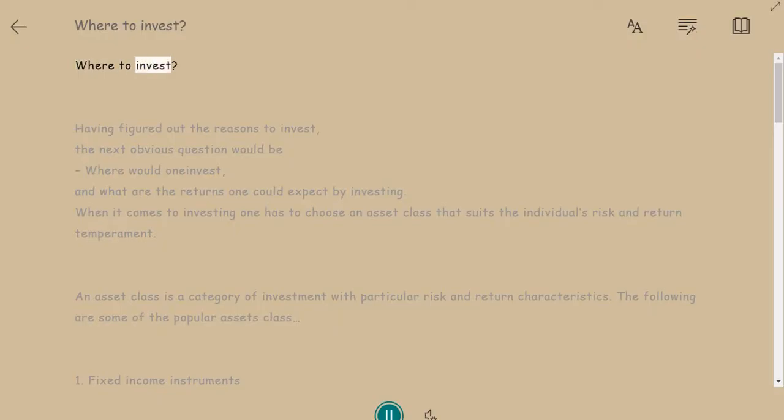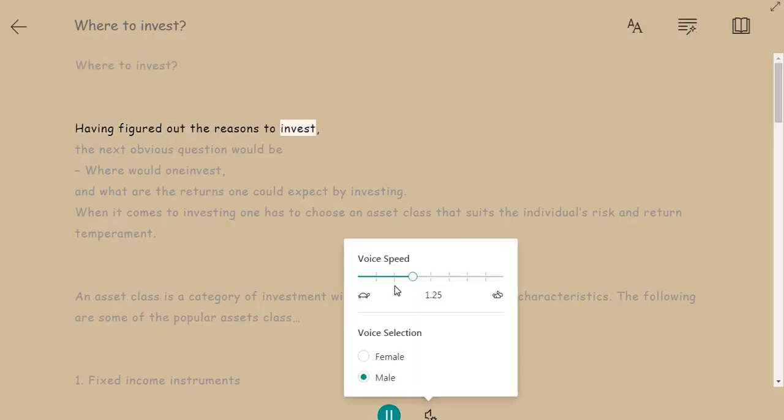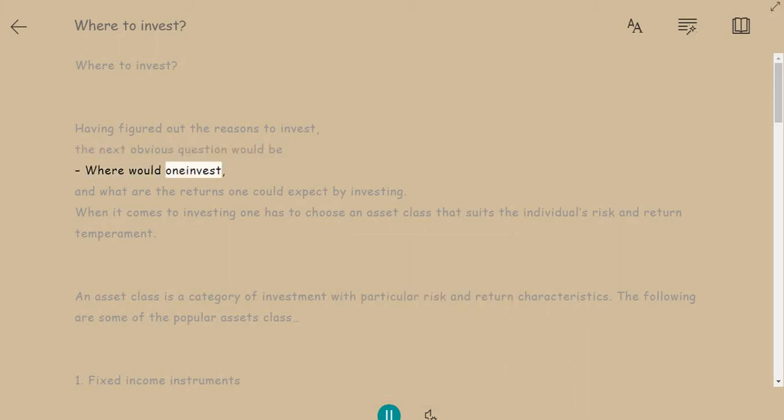Where to invest? Having figured out the reasons to invest, the next obvious question would be, where would one invest? And what are the returns one could expect by investing? When it comes to investing, one has to choose an asset class that suits the individual's risk and return temperament. An asset class is a category of investment with particular risk and return characteristics.